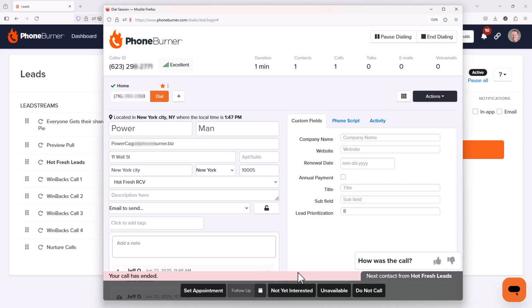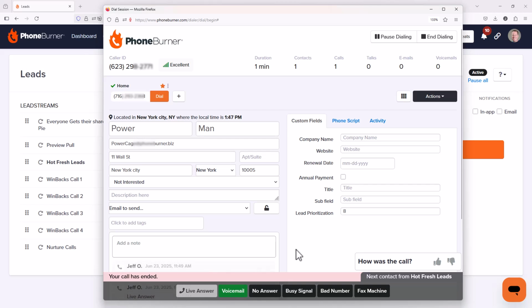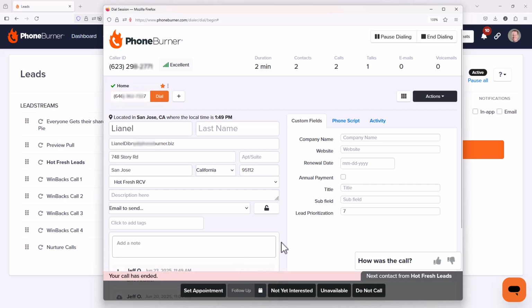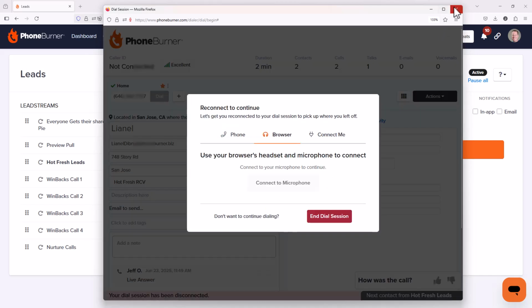With PhoneBurner, we make it really easy for you to disposition contacts as not interested. Like here, I can click the not interested disposition and I move on to my next call. And what happens to those contacts? How do we make sure that we systematically follow up with those contacts later on so that they're not lost forever? So let's end this dial session.